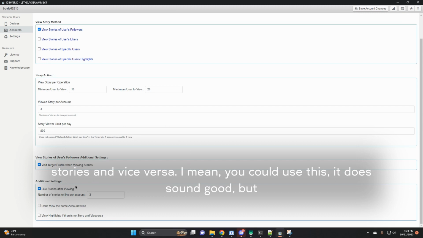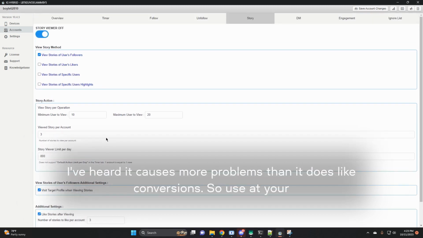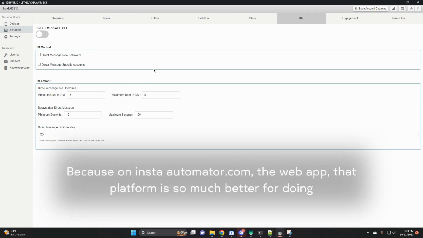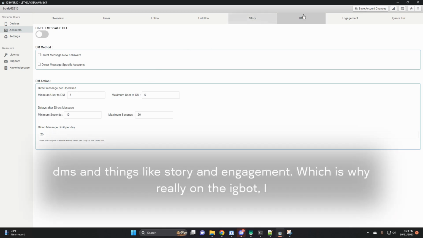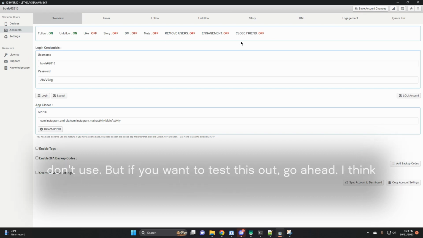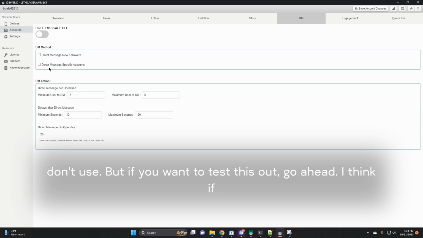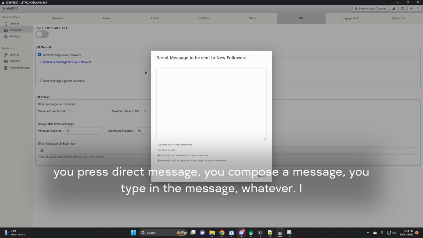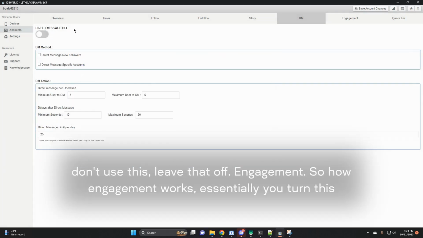I mean, you could use this. It does sound good, but I've heard it causes more problems than it does conversions. So use at your own risk. I will turn it off. DM, I don't use this at all. Why? Because on insta.onimator.com, the web app, that platform is so much better for doing DMs and things like story and engagement, which is why on the IG bot, I only have follow and unfollow turned on. The rest of them I don't use. But if you want to test this out, go ahead. I think if you press direct message, you compose a message, you type in the message, whatever. I don't use this. I'm going to leave that out.